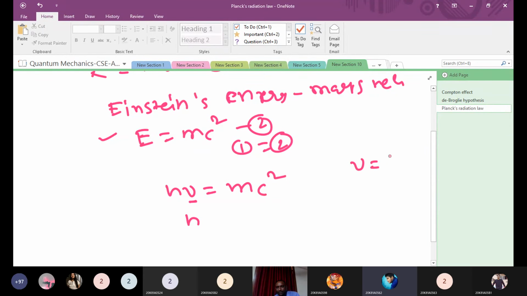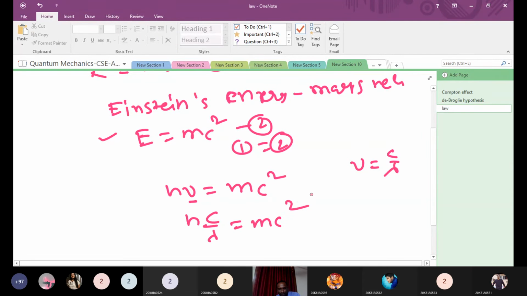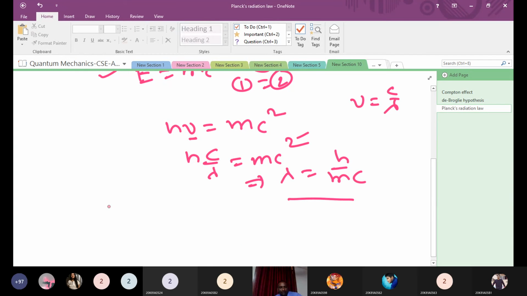Frequency is c by lambda, that's good. c by lambda is equal to mc square. Here one c will get cancelled out, and you bring lambda to the right hand side: lambda is equal to h by mc. So this is lambda equal to h by mc that we got.